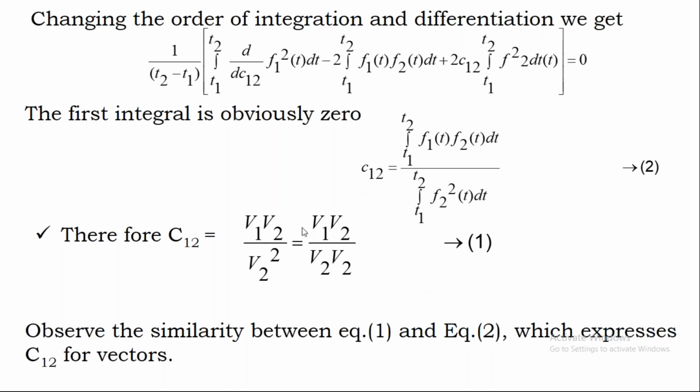And similarly from the vectors also we got the relation. If C12 is 0, then we can say that these two functions are mutually orthogonal to each other. Or in the case of vectors, if C12 is 0, then the dot product of these two vectors is 0, which means that those two vectors are mutually orthogonal to each other. So that is the analogy between signals and vectors.